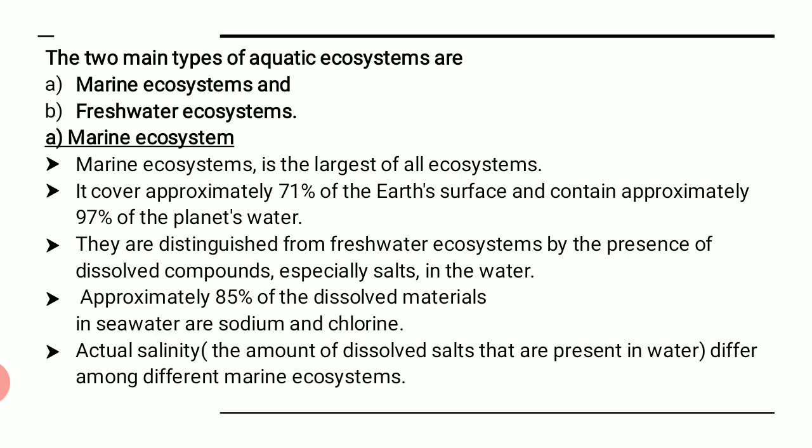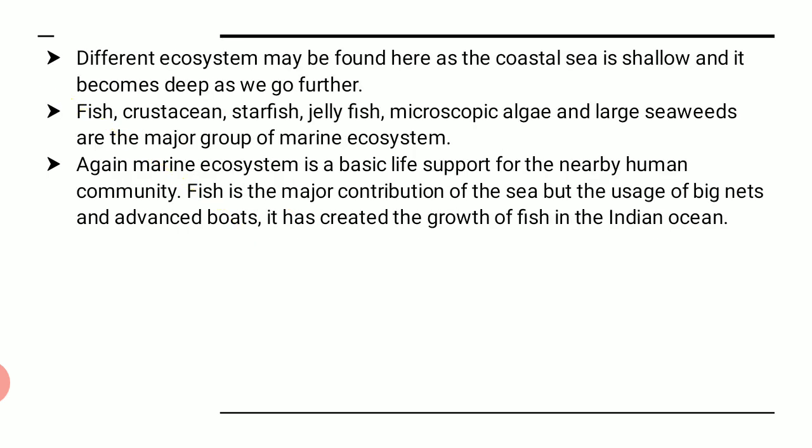But what we need to understand is that a marine ecosystem is anything consisting of sea water or the oceans. Different ecosystems may be found here, as the coastal sea is shallow and it becomes deep as we go further. We know that different ecosystems can be found depending upon the depth of the sea water.